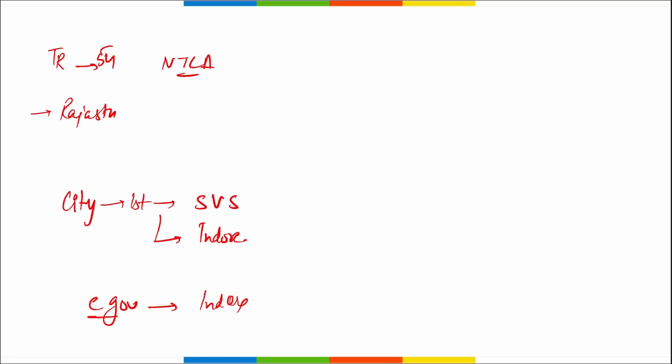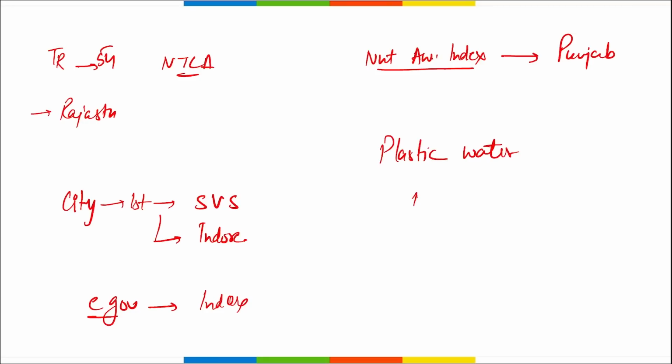Then next, tell me, recently which state has emerged as the top state in the Nutrition Awareness Index? So in the Nutrition Awareness Index, it is your Punjab that secured the top position. Then which state has recently issued notification banning plastic water bottles? Banning of the plastic water bottles. So they were banned by which state? It was banned by Assam government.